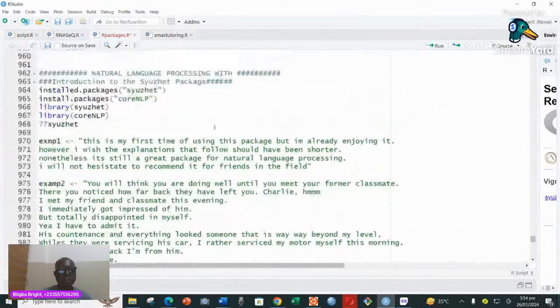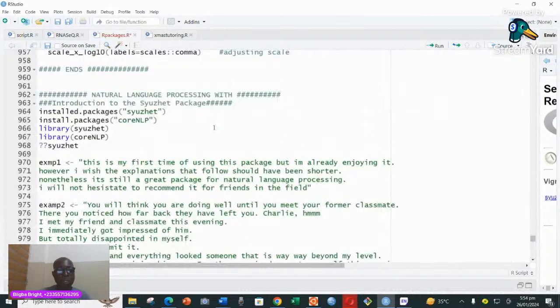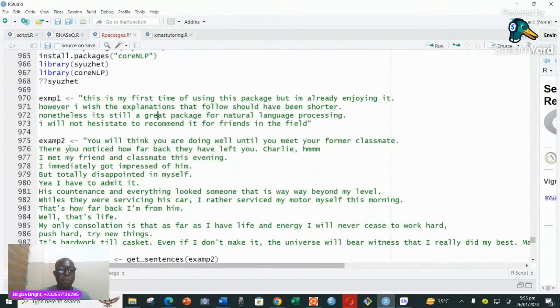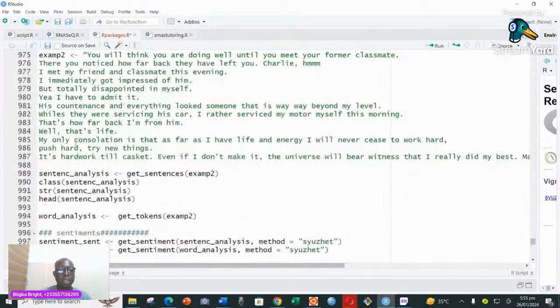So what I said in essence is that we use the Syuzhet package to be able to do sentiment analysis. First of all, we get our text and assign it to a variable. After that, we go into the text and mine.